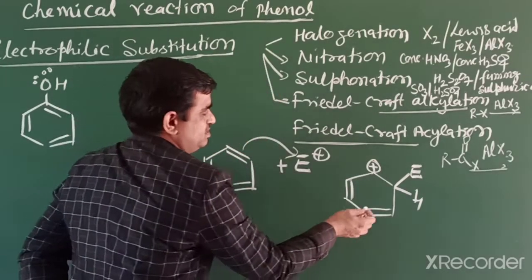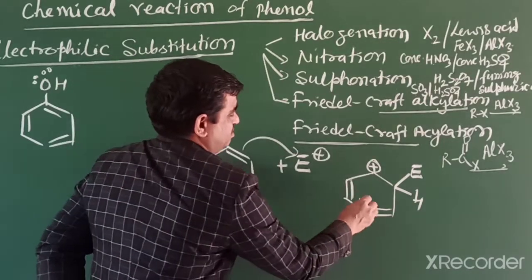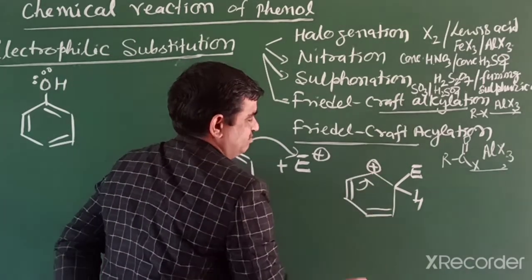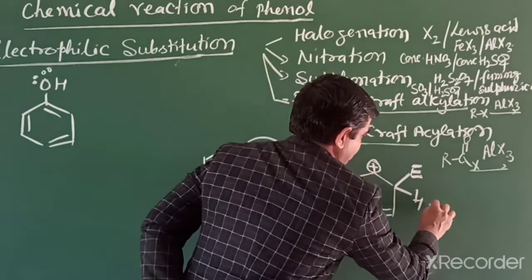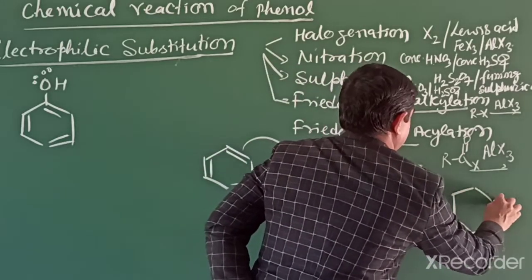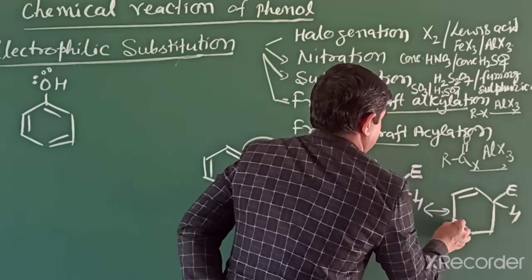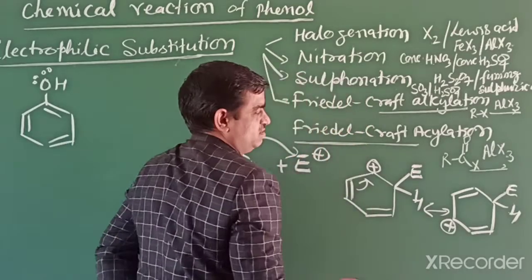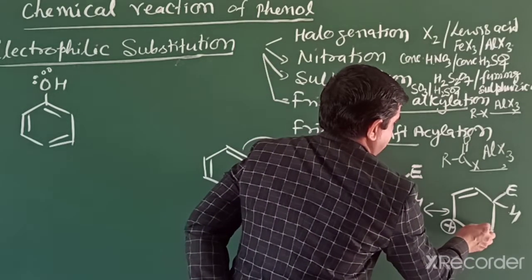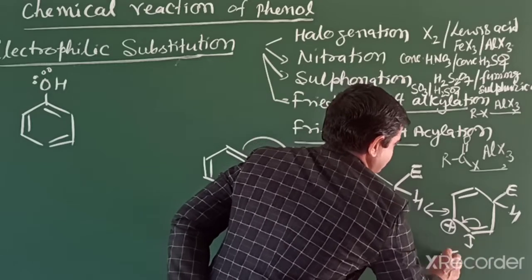After this, there is phenyl cation formation. Further, it is resonance stabilized, and after that it shows more resonance.